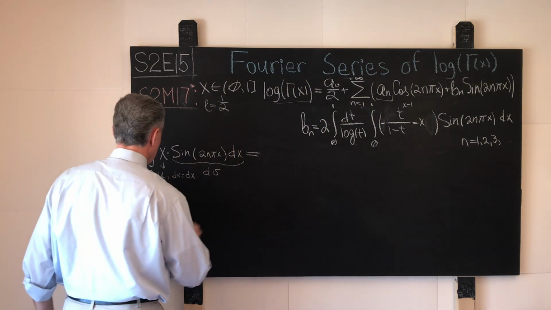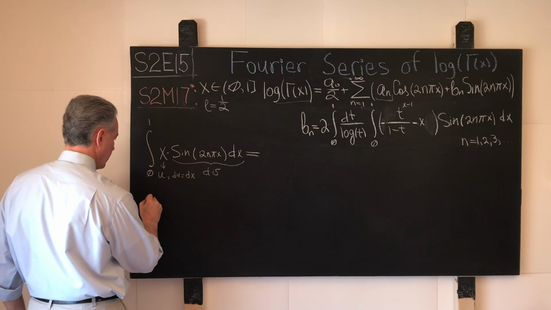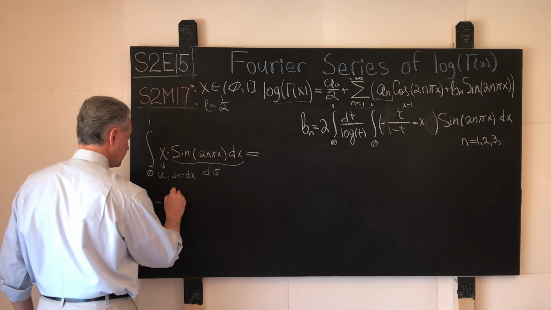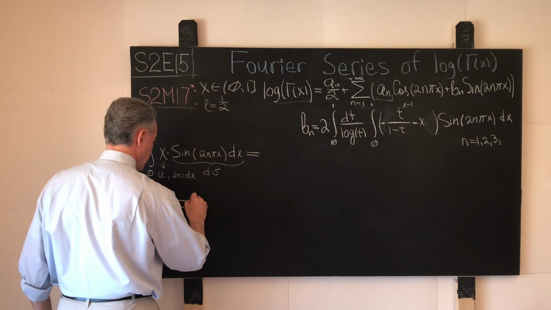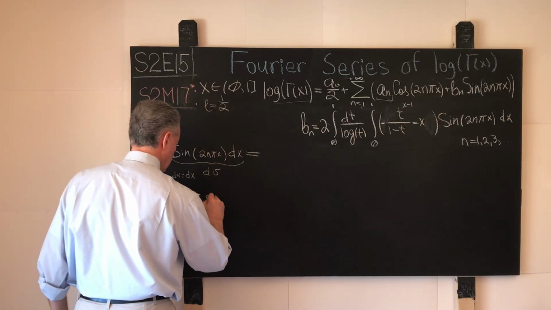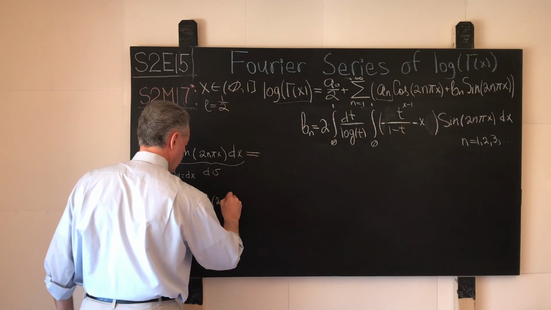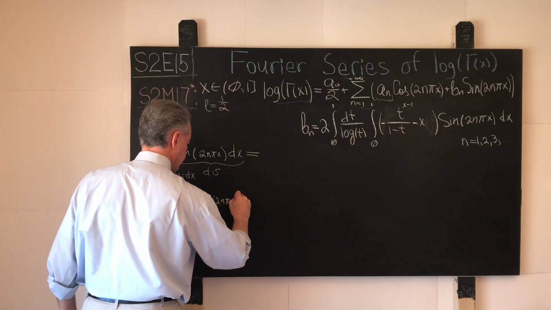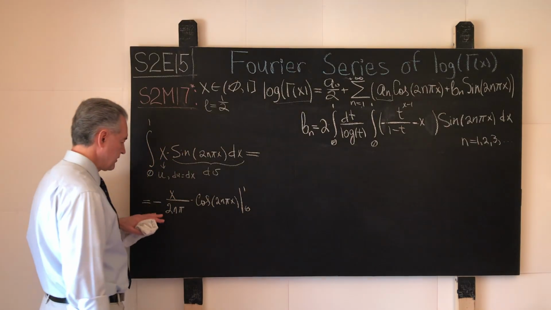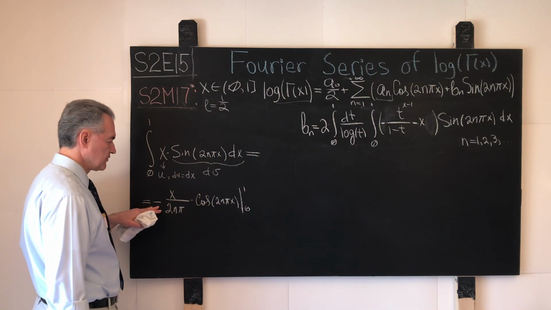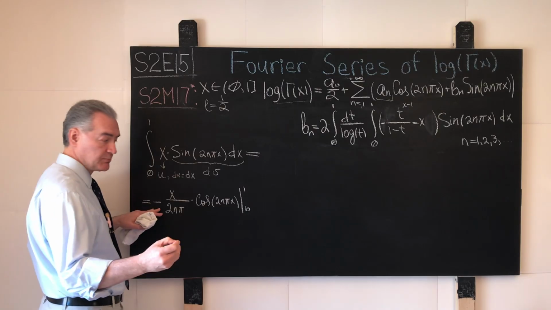But in general, what we will have over here, first, is negative x over 2n pi times cosine of 2n pi x evaluated between 0 and 1, minus times negative 1 over 2n pi becomes a plus.